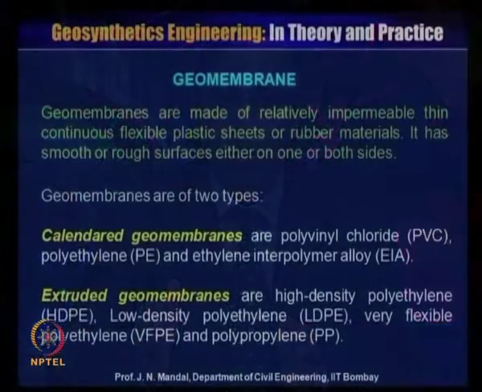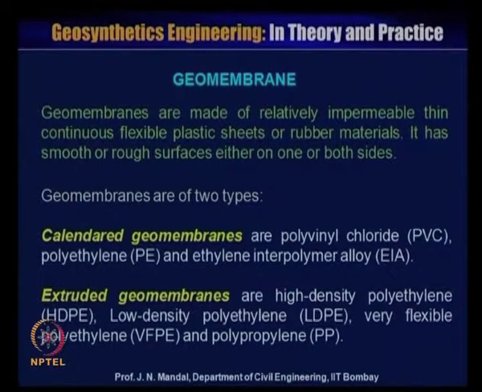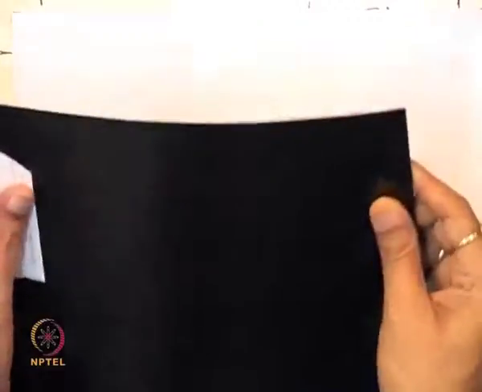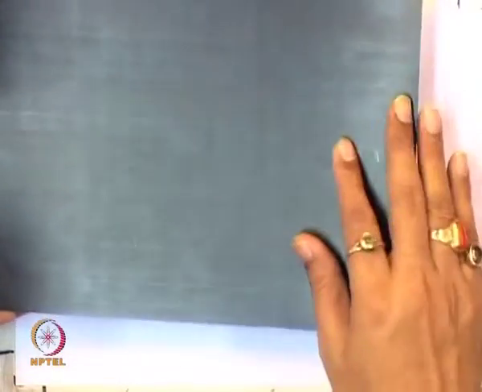Now geomembrane is like a rubber. Geomembranes are made of relatively impermeable, thin, continuous, flexible plastic sheet or rubber material. It has a smooth or rough surface, on either one or both sides. You can see that some geomembrane surface is smooth on both sides.